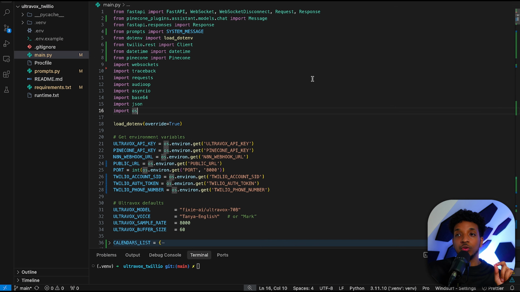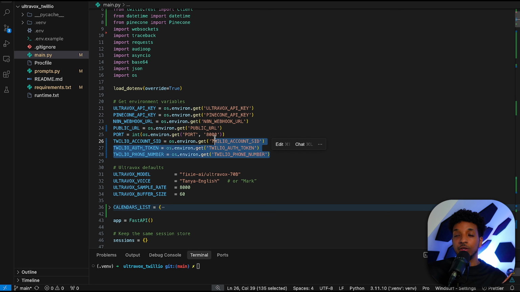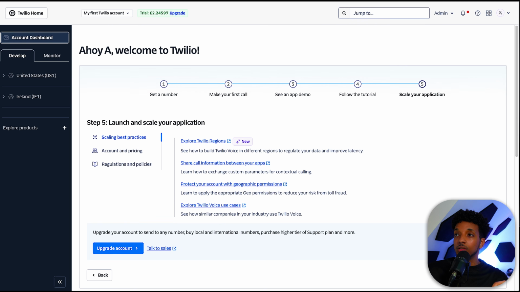So I actually made sure not to commit the changes so that we're able to easily see the things that were changed and added to make this possible. From the start, we can see that I've added 3 different new environment variables for the Twilio setup. Because this time we're doing an outbound call, the setup is slightly different. So we need these 3 environment variables to make that happen. And we can get those from the Twilio console.